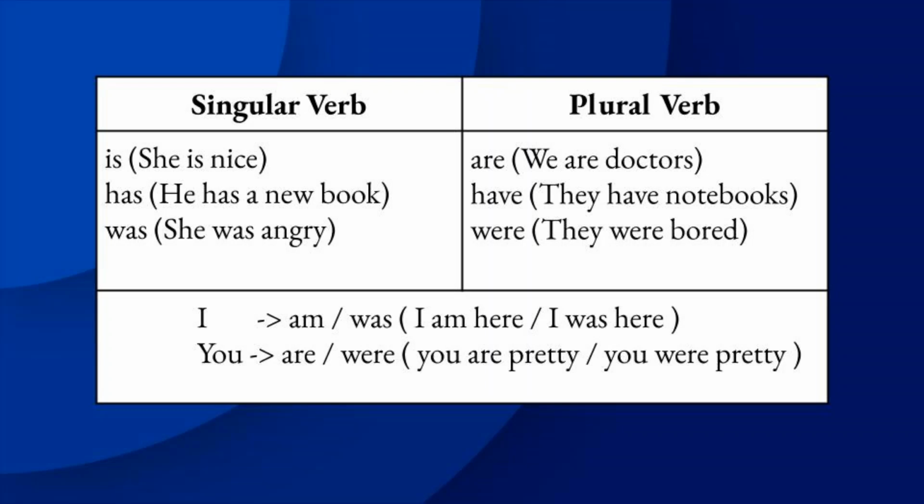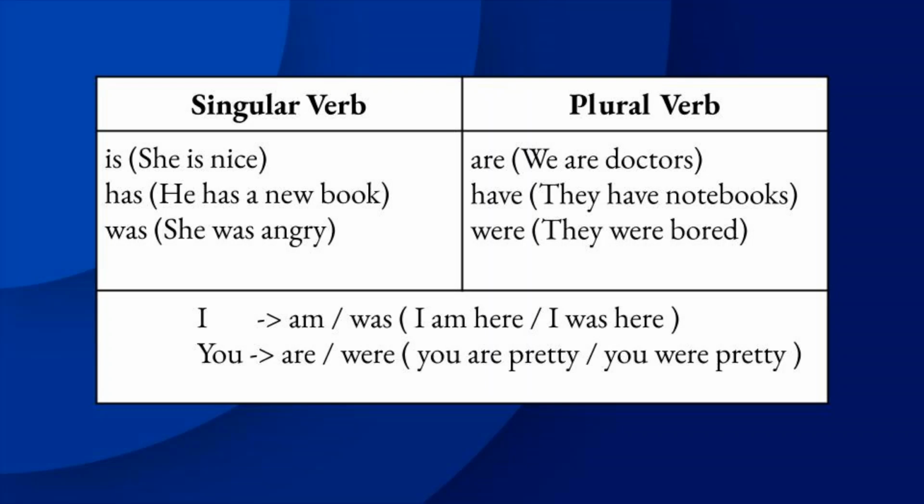Let's move to the next column, that is plural verb. What are the plural verbs given? Are, have, were. We can use these plural verbs with plural subjects only. Okay, let's take the first one, are. For example, we are doctors. In the given sentence, we is the plural subject. So that's why we used plural verb are. We are doctors. They are doctors.